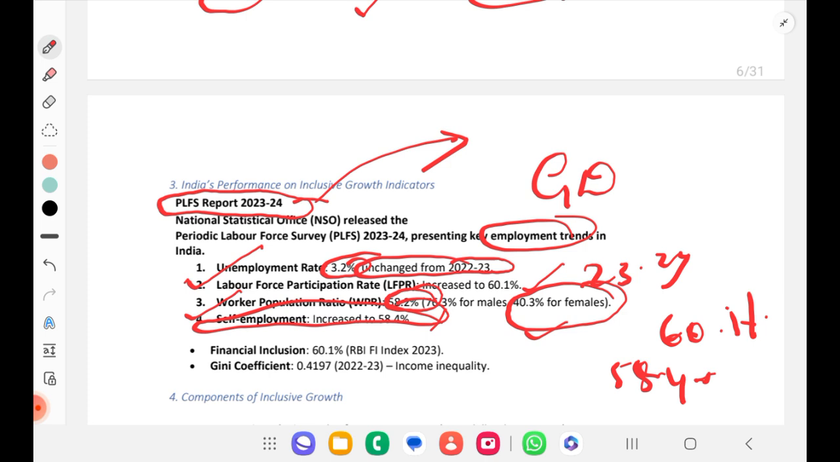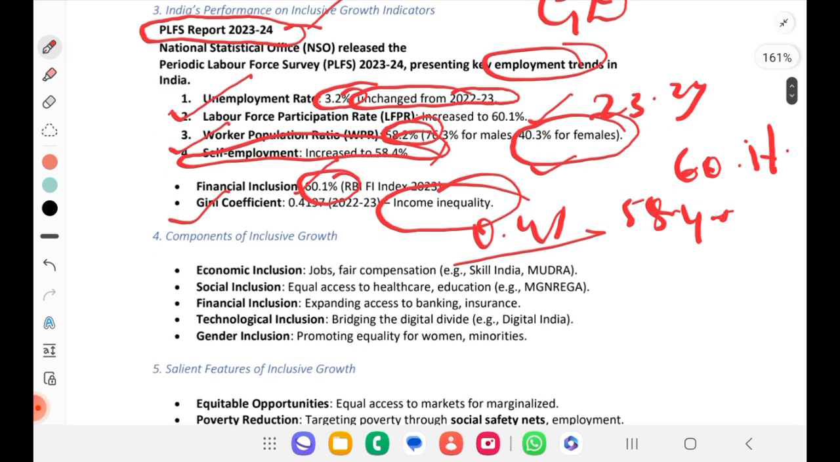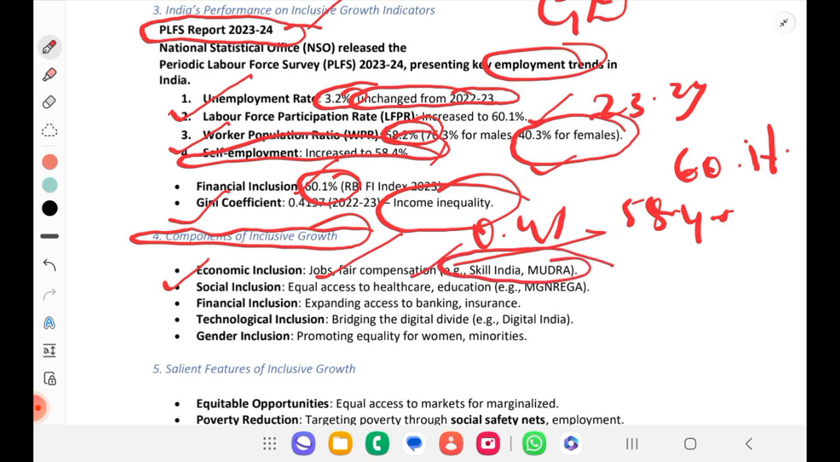Okay. Now if I see financial inclusion, 60.1% according to the RBI FI Index 2023. The RBI index says financial inclusion has increased to 60.1%. And the Gini coefficient is 0.41. You can remember this, which represents income inequality. Okay, Gini coefficient. So if you see the components of inclusive growth, one is economic inclusion, that is through jobs, fair compensation. Example schemes are Skill India and the Mudra scheme.